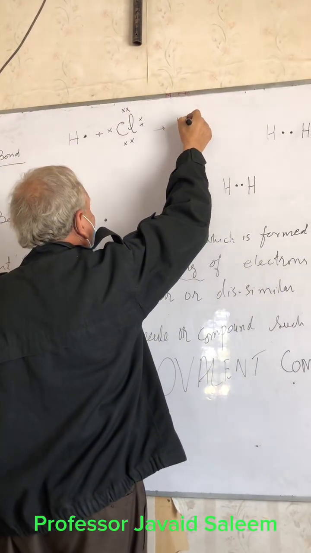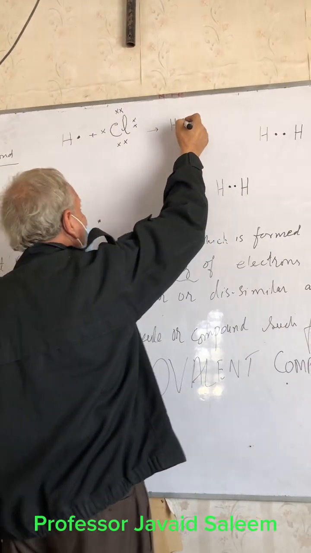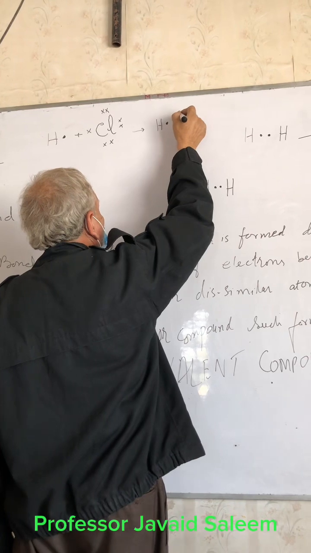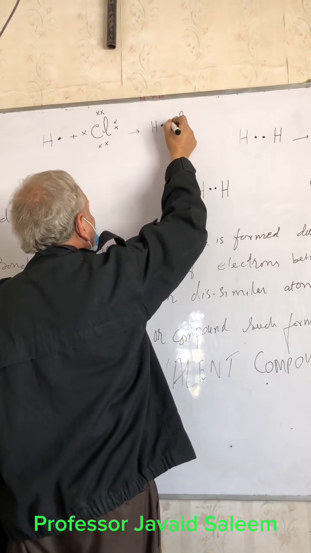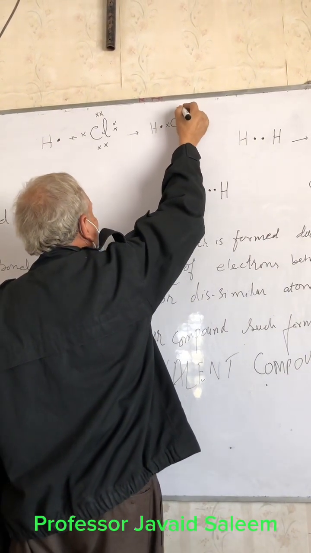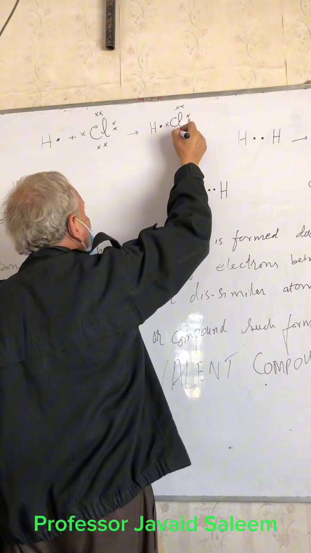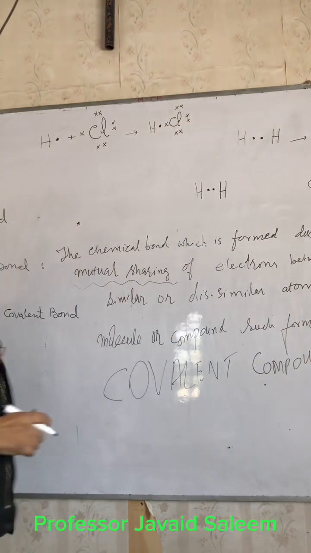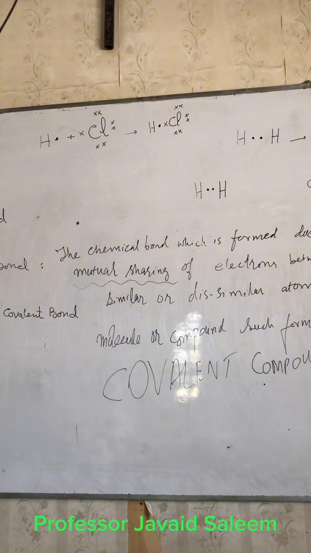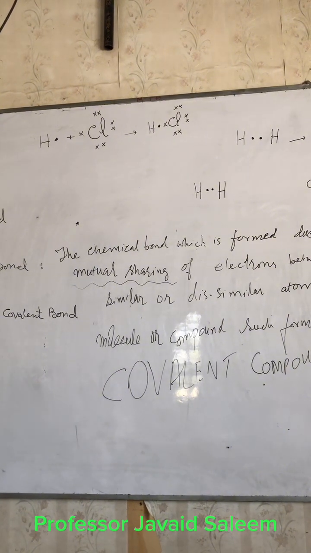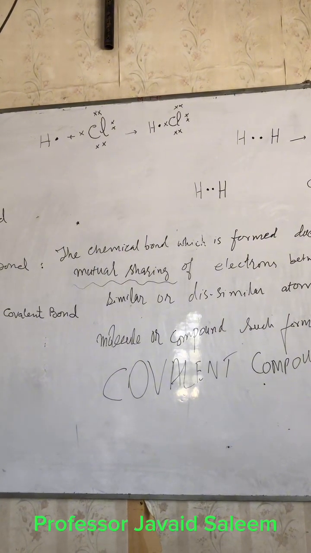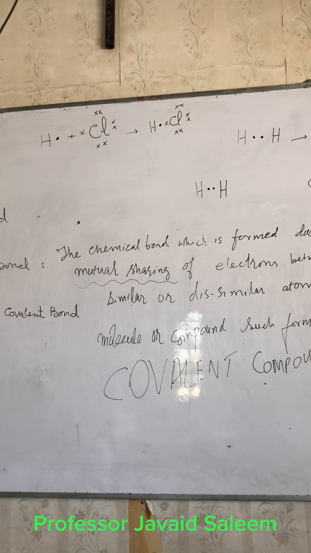The single electron of H and Cl will come closer, the unpaired one and the paired ones. Now there is mutual sharing of electrons. Hydrogen is sharing 1 electron, chlorine is also sharing 1 electron, the one which is already unpaired.